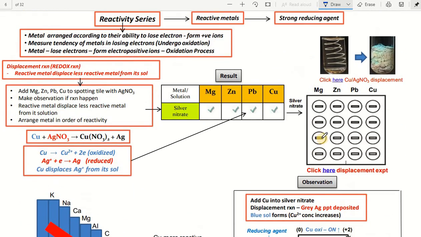Next, in this reactivity series we have one more observation. If you take silver nitrate solution, magnesium can definitely reduce that silver. Magnesium, zinc, lead, and copper will all displace silver, because of the strong reducing nature of magnesium, zinc, lead, and copper compared to silver.